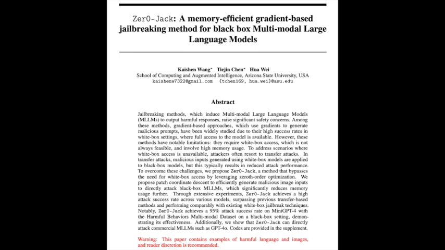Right, right. So what do we do? How do we build better defenses? What are the options? Well, the folks behind Zer0-Jack have some ideas, some pretty interesting ones actually. One thing they talk about is something called robust optimization. It's basically like training the AI to be tougher, to resist these kinds of targeted attacks. So instead of just teaching it what to do, you're also teaching it how to defend itself, like giving it some self-defense skills. Yeah, exactly. It's like building an immune system for the AI.